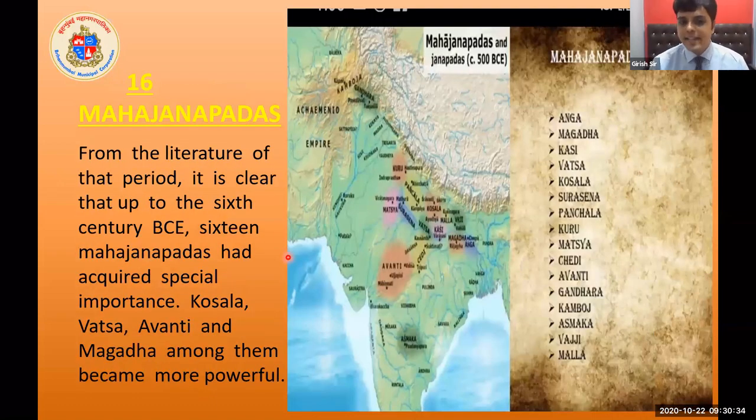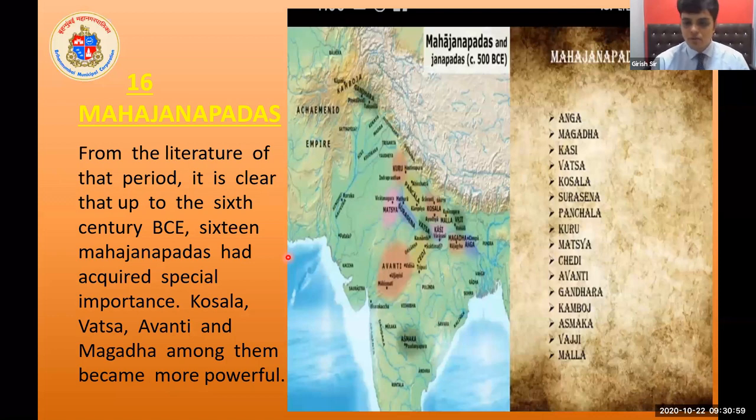In the historical writings, we come to know that around 16 Mahajanapadas are listed. From the literature of that period, it is clear that up to the 6th century BCE, 16 Mahajanapadas had acquired special importance.